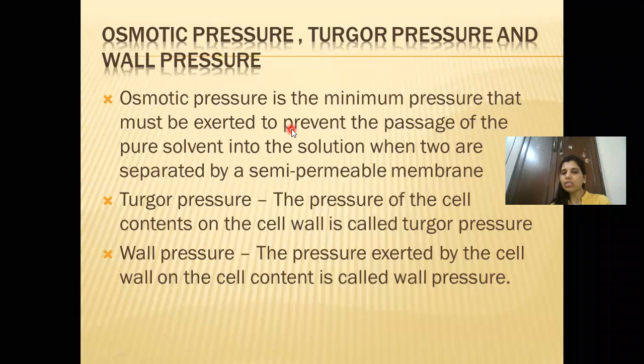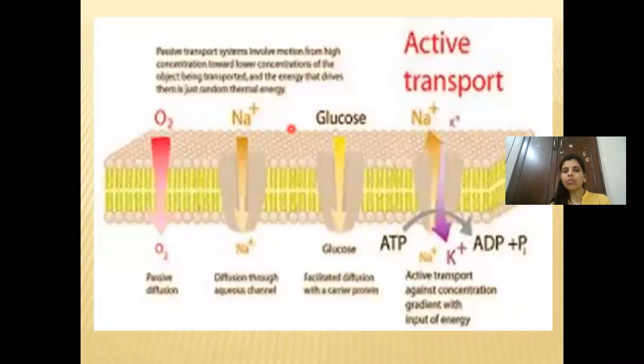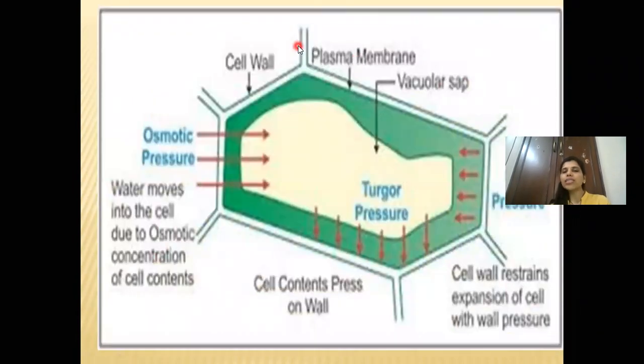So now what happens in case of osmosis? Let's see with the help of a cell diagram. This is a plant cell where you can see the cell wall is there. The plasma membrane, that is the cell membrane, is shown. This is the vacuole which is filled with sap, and the cytoplasm is at the periphery along with the nucleus. Nucleus is not shown over here, but you have to understand that without the nucleus the cell does not have any identity. So the nucleus is present, here it is not shown in this diagram.